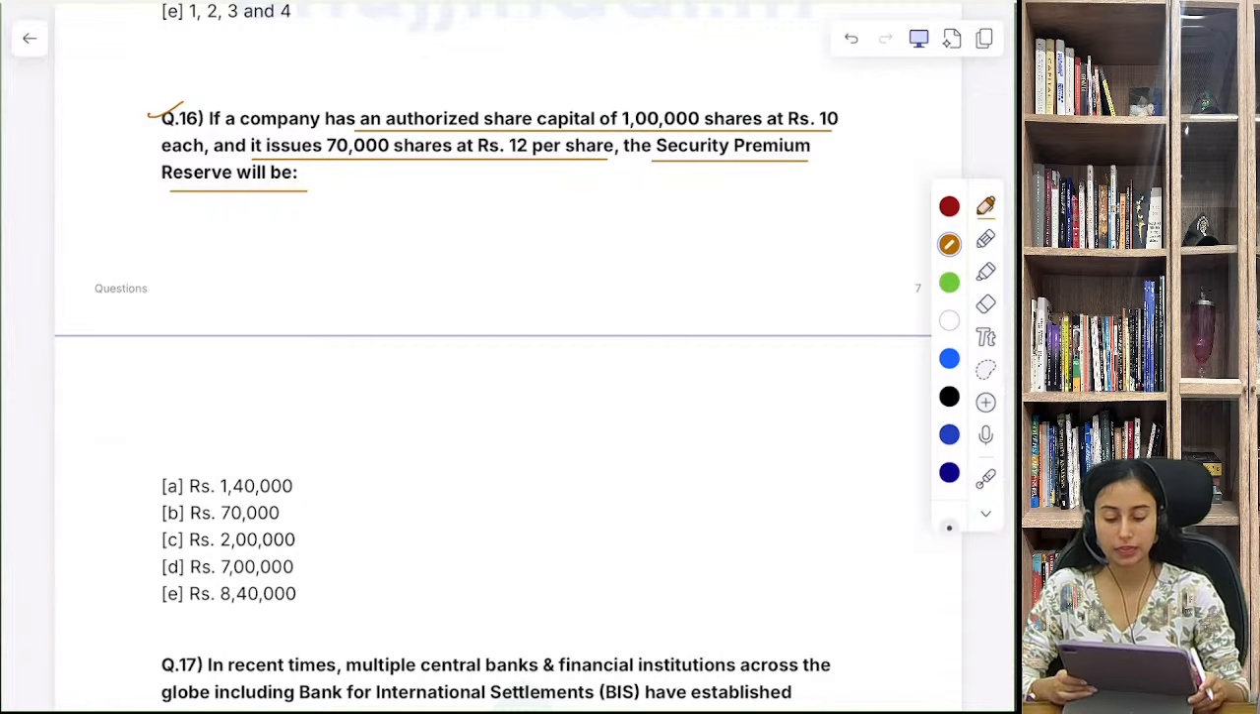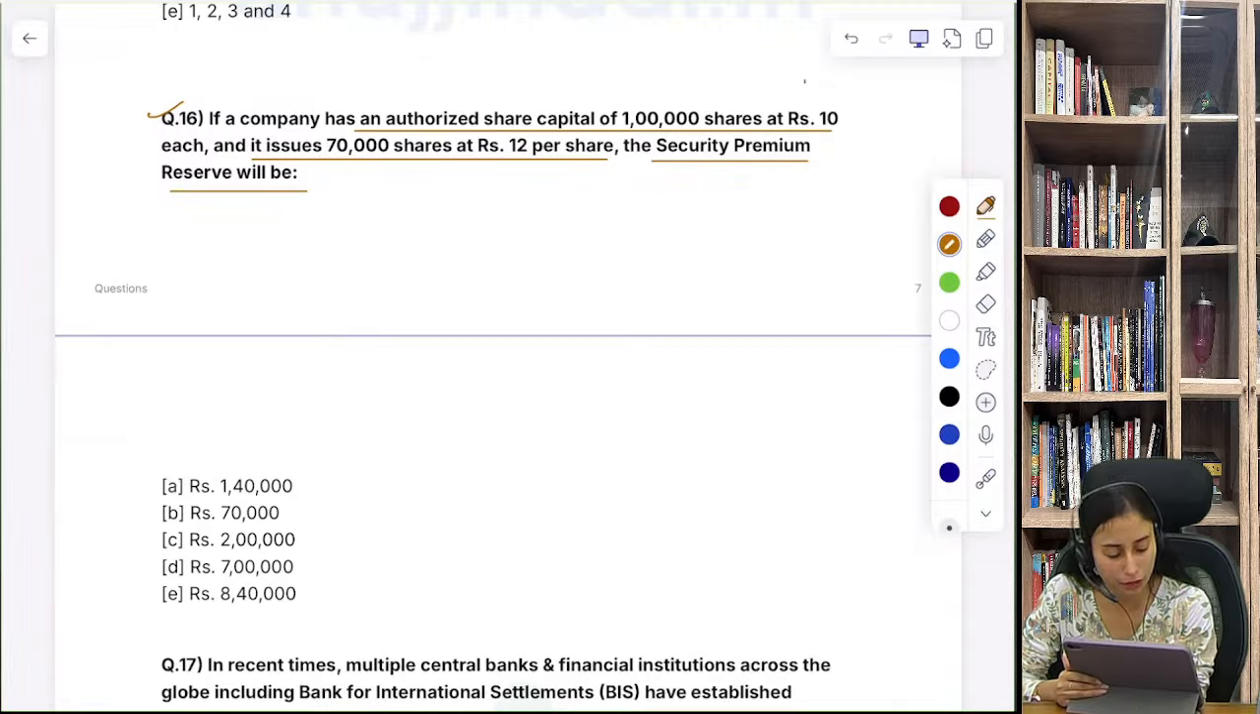Question number 16. We can write the formula first. So basically, how do we calculate the premium reserve? First we have to identify the premium amount. We know that the face value is 10 rupees and the shares are issued at 12 per share. So the premium here is 2 rupees per share. And the number of shares they are issuing in this case is 70,000 shares.